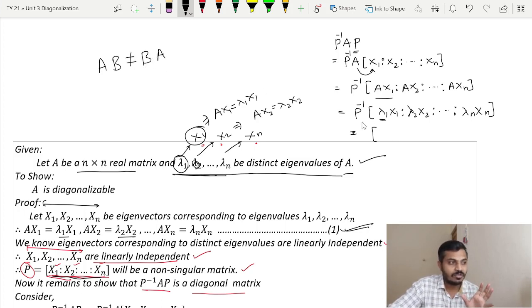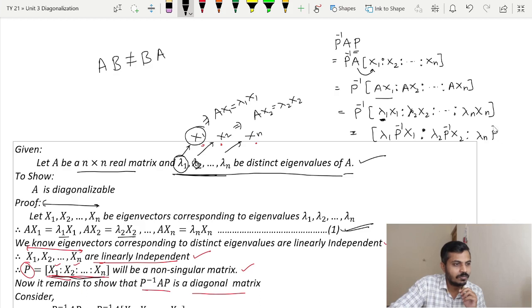So I am not changing the order of P inverse and x1. I will write it as lambda 1 P inverse x1. But since it is a scalar, its position can be changed, we can write it anywhere as per our need. So lambda 2 P inverse x2 and lambda n P inverse xn. Yeah, this is where we reach.